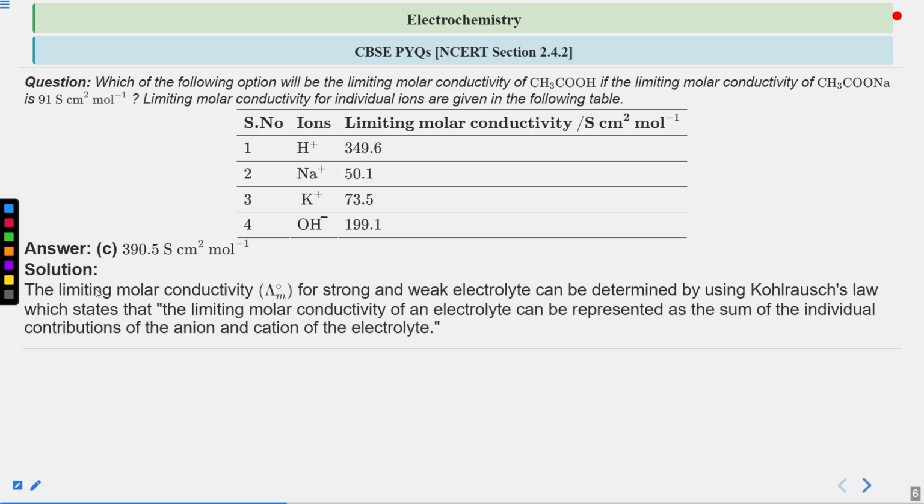Let's solve it. The limiting molar conductivity, given by lambda naught m, for the strong and the weak electrolyte can be determined by using Kohlrausch law.